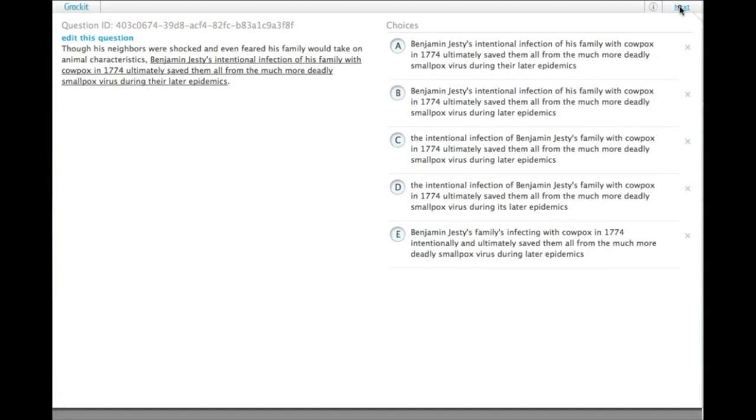Though his neighbors were shocked and even feared his family would take on animal characteristics, Benjamin Jesty's intentional infection of his family with cowpox in 1774 ultimately saved them all from the much more deadly smallpox virus during their later epidemics. The only thing that jumps out at me with this question as written, "their later epidemics," looks like it's supposed to be referring to smallpox, which is an "it," and instead it's the epidemics of the family, which doesn't make sense. So we don't want to have that in the answer choice. Let's get rid of A.